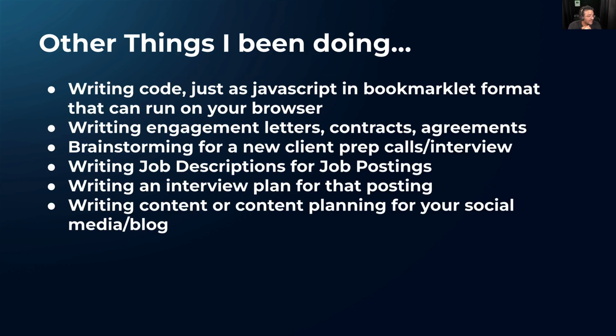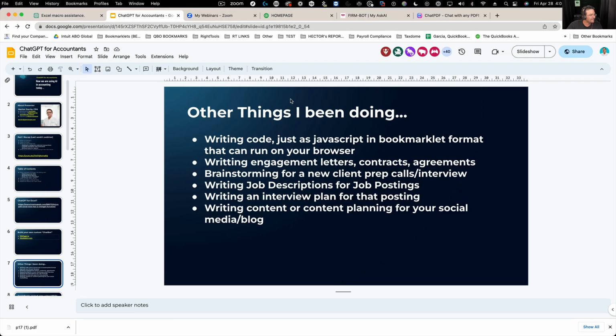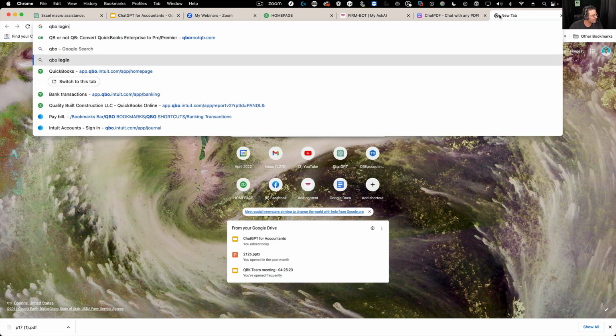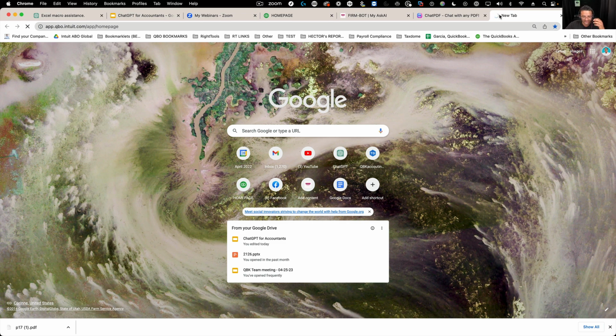Some of the other stuff that I've been doing should sound exciting, but obviously we don't have time to get to it. I've been writing some code, some JavaScript. Again, I know nothing about coding. That I can run inside my browser and change things on my screen. I'm going to show you one because I want to explain to you what the heck that even means.